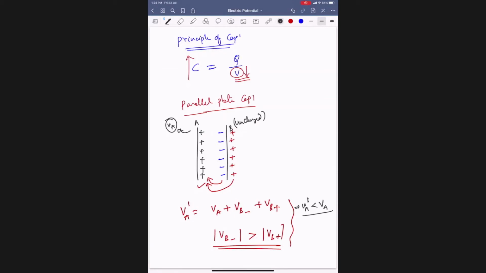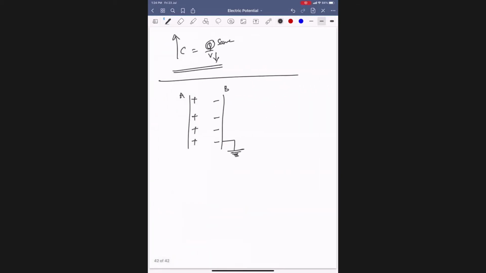Plus, which means deficiency of electrons. Whenever it is connected to ground, the Earth thinks this outer surface is connected to me and is deficient of electrons, so the Earth will supply the electrons and neutralize it.